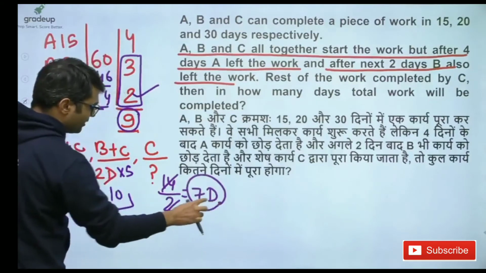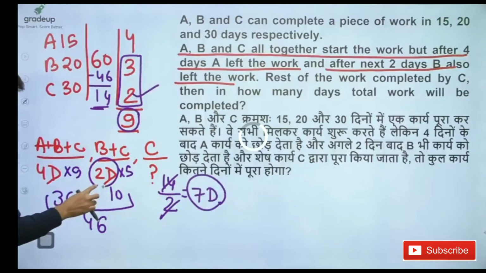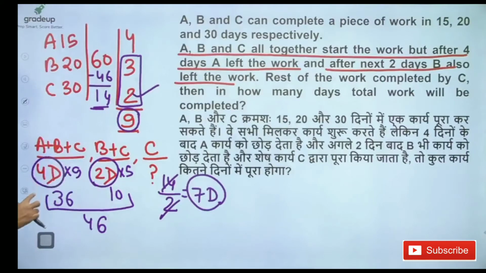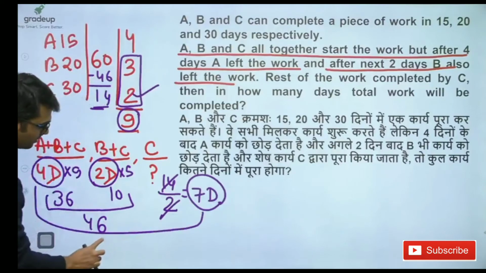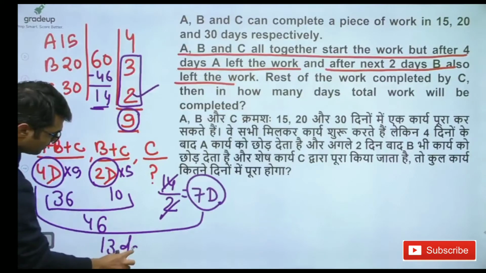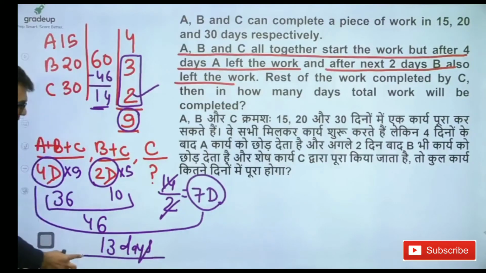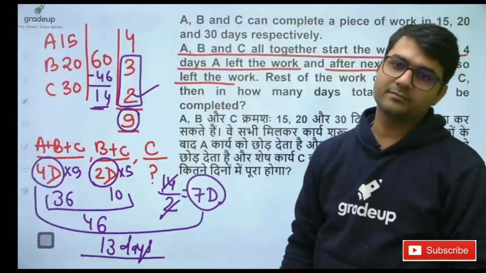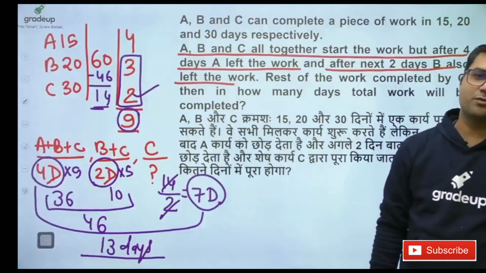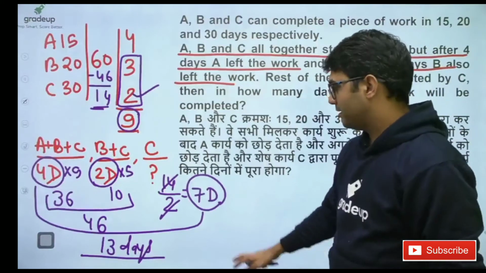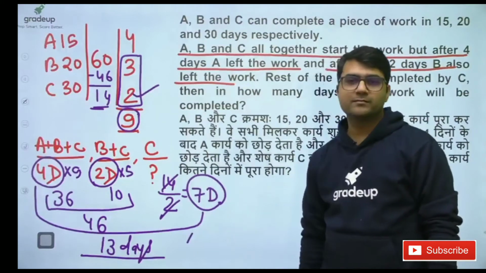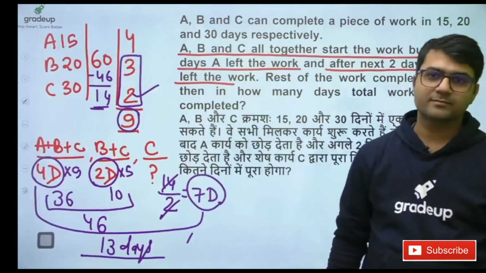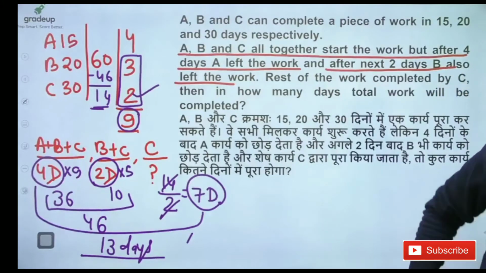So this is 7 days, 2 days and 4 days. Total number of days is 13 days, which is the right answer. How many of you have given this answer? 13 days. Is this understood or not?